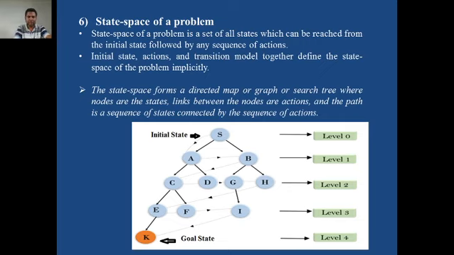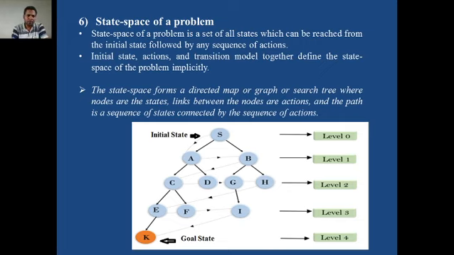In this particular diagram, you can also note there are levels mentioned on the right hand side. The first level is level 0, the second level, which consists of nodes A and B, is level 1. Then level 2 contains C, D, G, H nodes. Level 3 is there, and your goal state, Pune, is on level 4. So these are the levels.